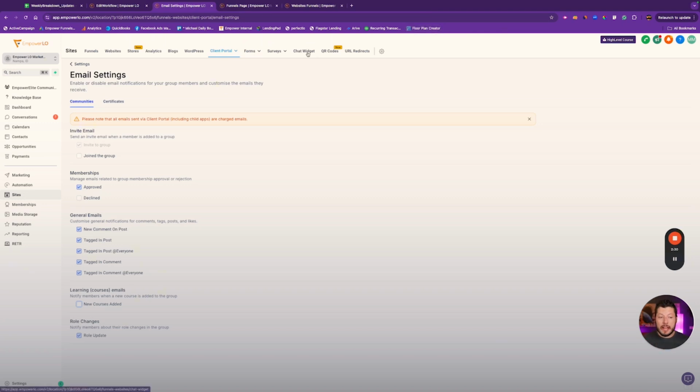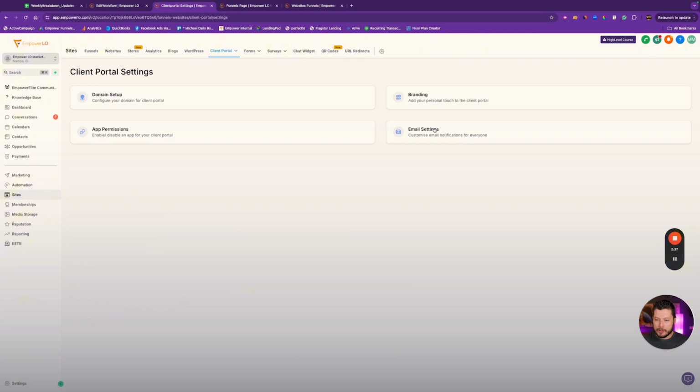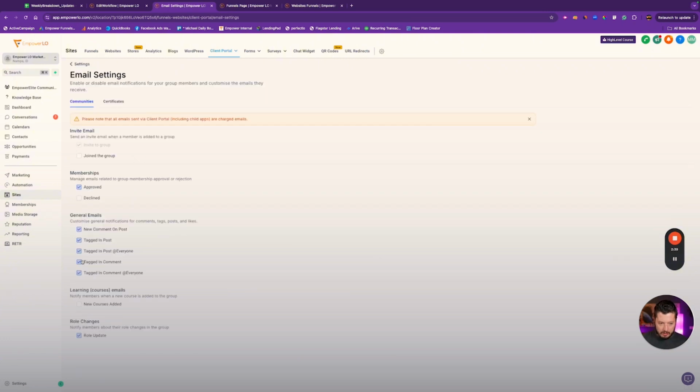So now we have the ability to do this. If you come in here and go to client portal and go to settings, you now have a new option called email settings. This is going to allow you to check off different boxes to limit the amount of communications, the amount of emails that are getting sent to your community members. So again, if you're not using the client portal, this isn't going to pertain to you. If you are, you now have the ability to get more refined in your notification settings so that you're only sending out the notifications that you want to be.